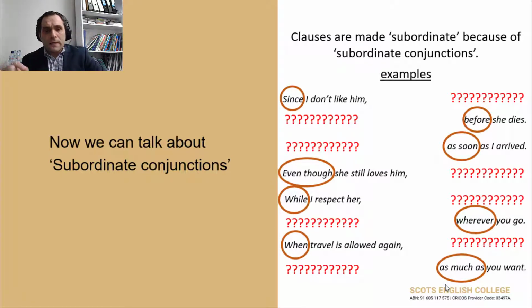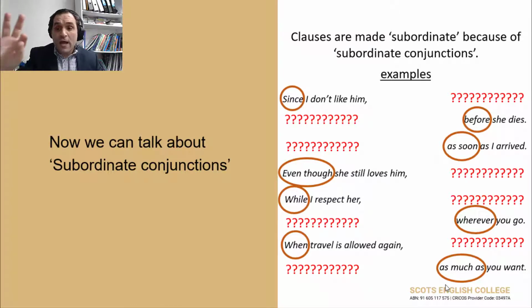Okay? Next sentence. You have a question mark. You have as soon as I arrived. But I don't know the main part. I don't know what the key message is. You're telling me something, and then as soon as I arrived. I don't know what that means.